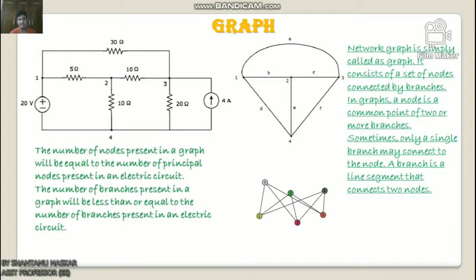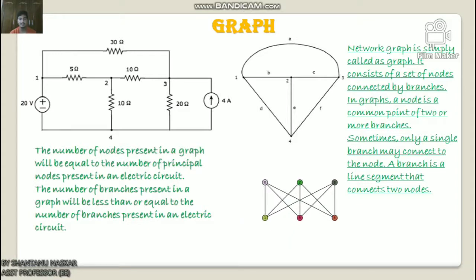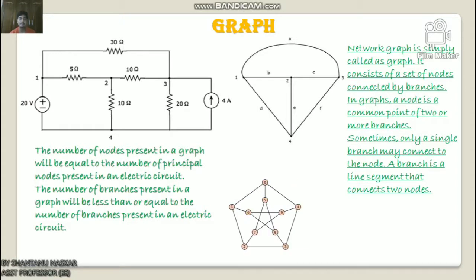A branch is a line segment that connects two nodes. Very easy. Any electrical circuit or network can be converted into its equivalent graph by replacing the passive elements and the current source with open circuit. That means the line segments in the graph represent the branches corresponding to the passive elements or voltage source of the electric circuit.